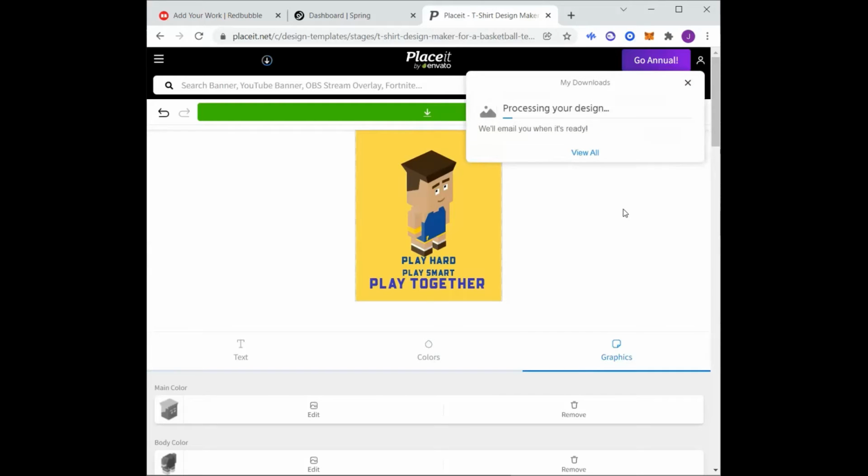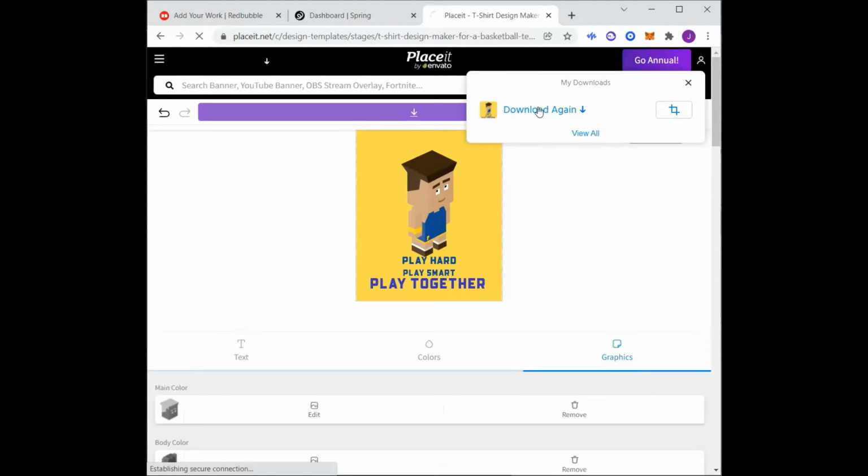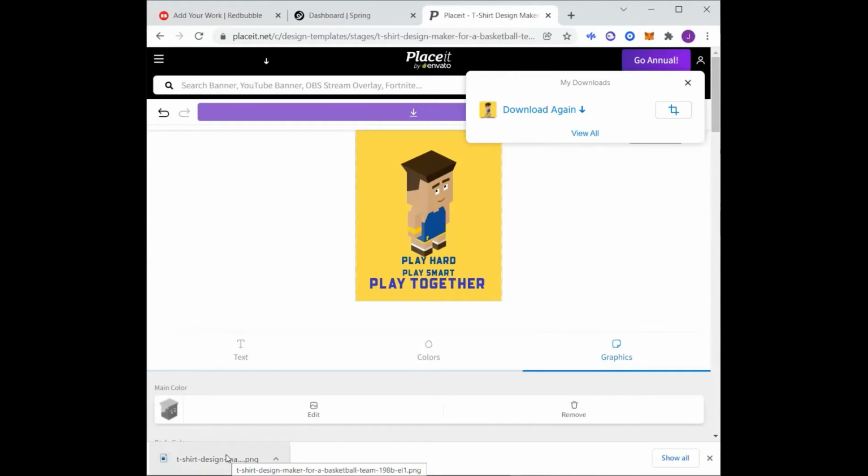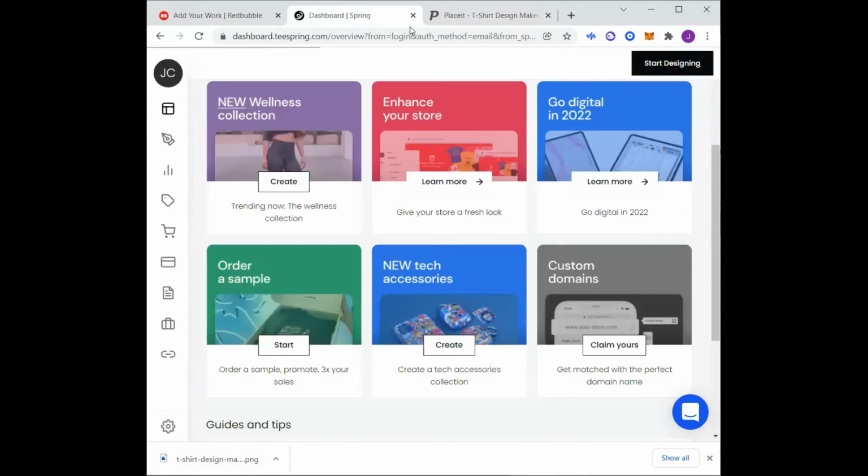Now let's go ahead and download this. So once this downloads, you have to click download again so you can download to your actual computer. You'll see it down here. You might want to rename it. If you do a bunch of shirts, obviously you want to rename it to whatever it relates to. Just something quick and descriptive.